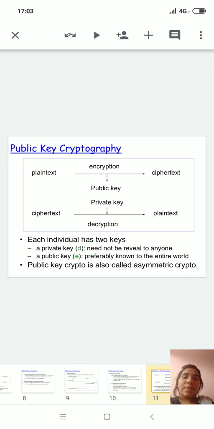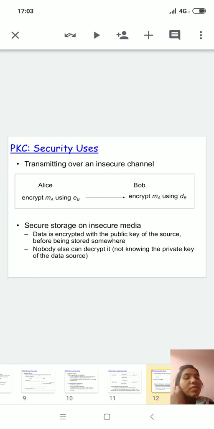What is public key cryptography? In public key cryptography, plain text is encrypted into ciphertext with the help of a public key, and this public key is available to both sides, sender and receiver. So each individual has two keys, a private key and a public key. They are denoted by the letters D and E. So public key crypto is also called asymmetric cryptography. See how it secures your data.